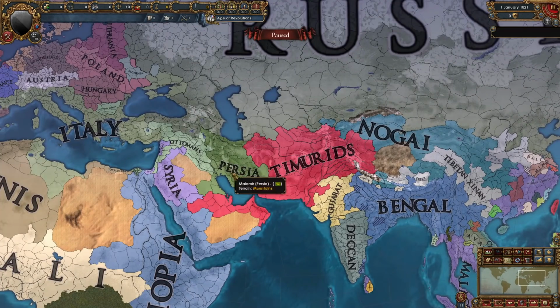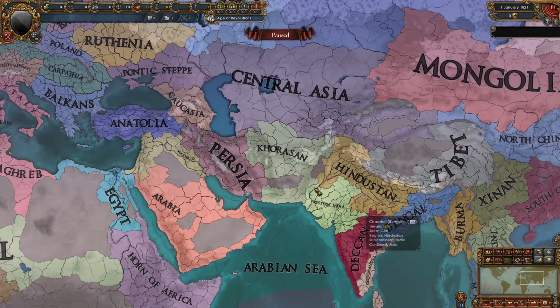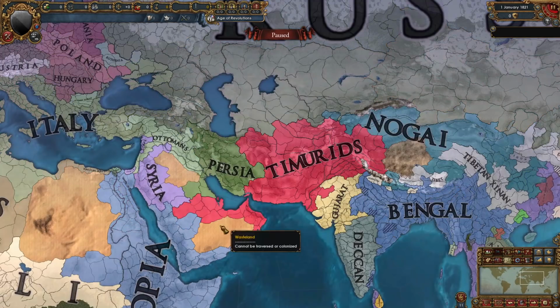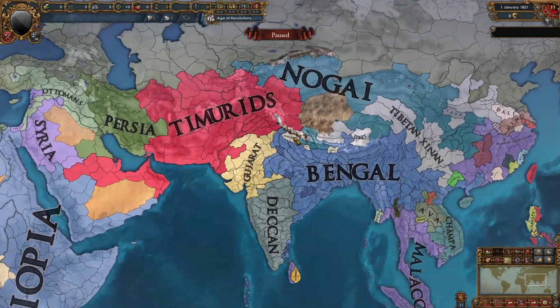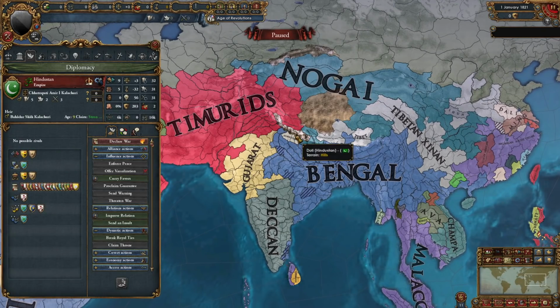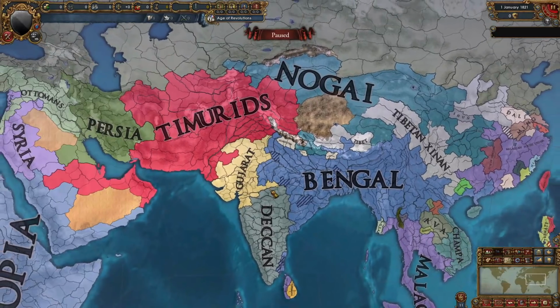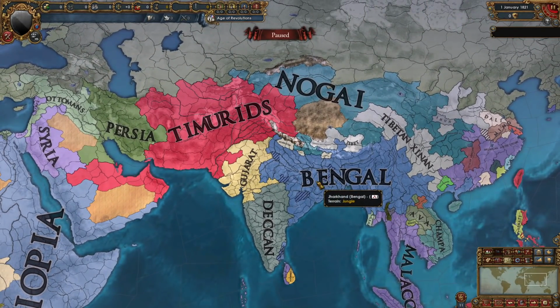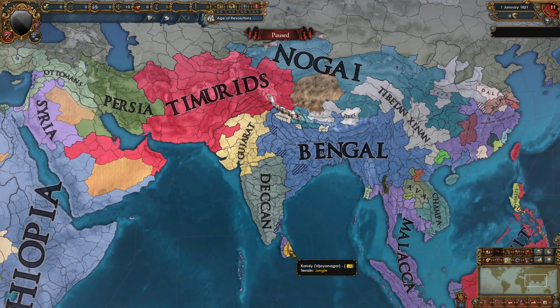Persia didn't do so well. They kind of shrunk. The Timurids did expand, but very slowly. They start off in the Khorasan region, and now they own some provinces here and here as well. Hindustan, the nation which I expected to be the best in India, actually didn't do anything, and they're only down to about 5 provinces right now, with Bengal being the MVP of India. Vijayanagar is right here in about 3 or 4 provinces. Deccan and Gujarat, they didn't expand so much.